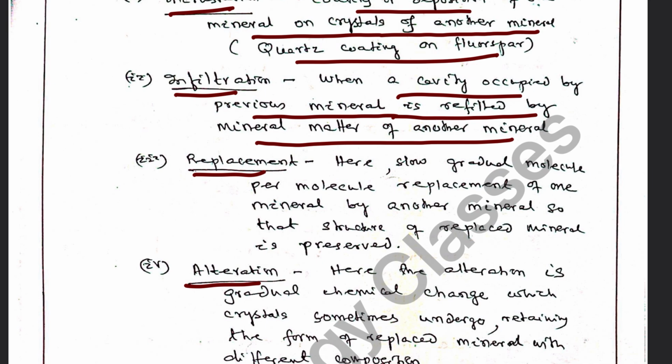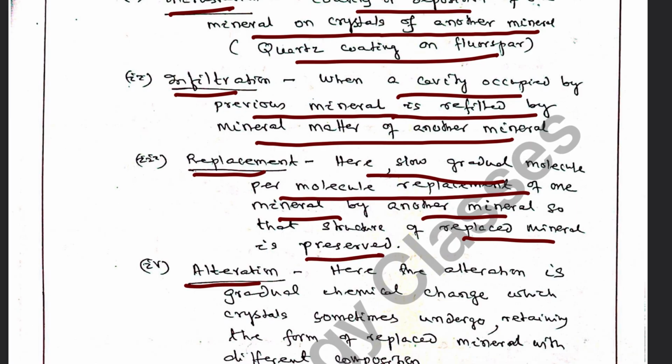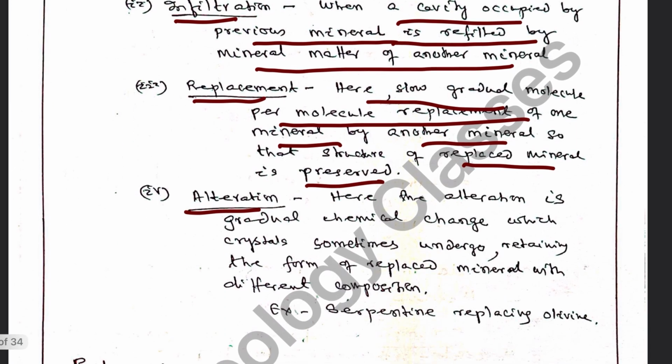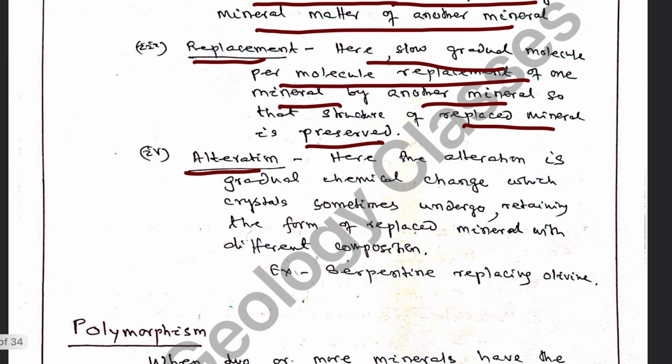Similarly, we find replacement. Here, slow gradual molecule-by-molecule replacement of one mineral by another gives rise to the structure of the replaced mineral in the replacing mineral. So the replacing mineral takes the morphology of the replaced mineral.